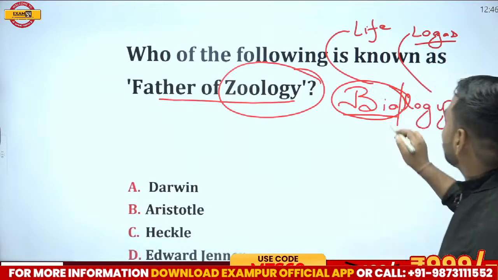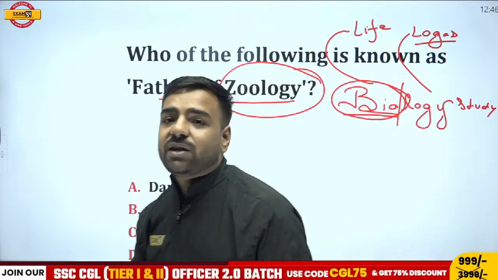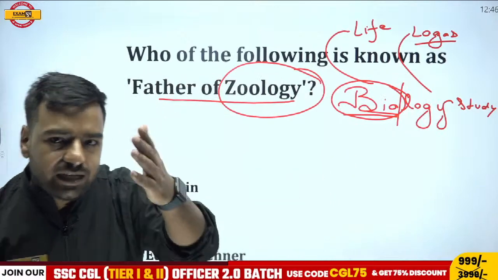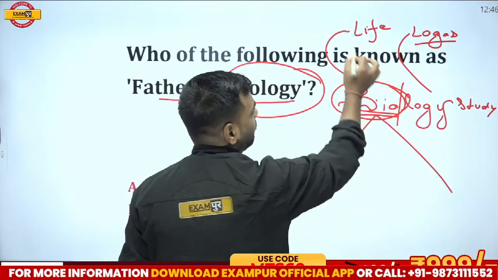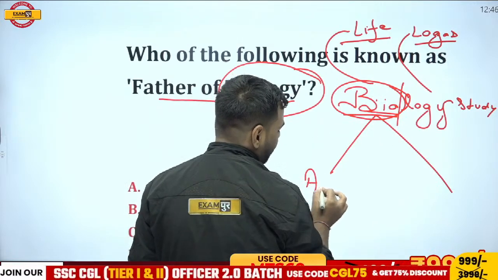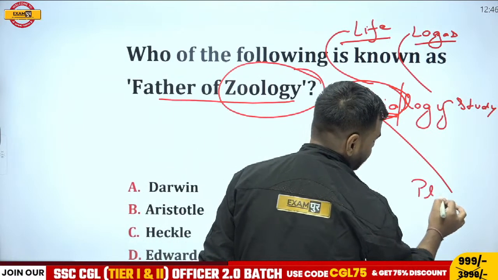Okay, so what I was saying, I was talking about life. Obviously, if I talk about life, this means we are talking about plants also, animals also. Let's have a look. So biology is divided into two parts. This was life, right? So it is divided into two parts. One is animal and another part is plant.